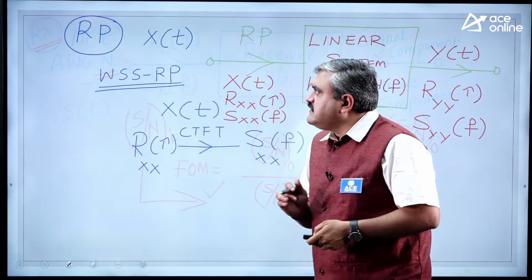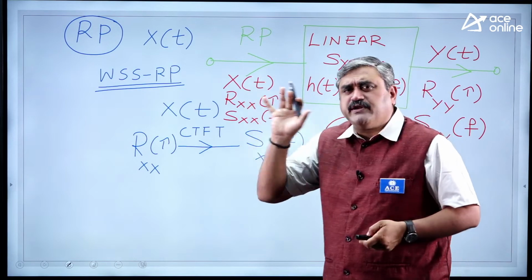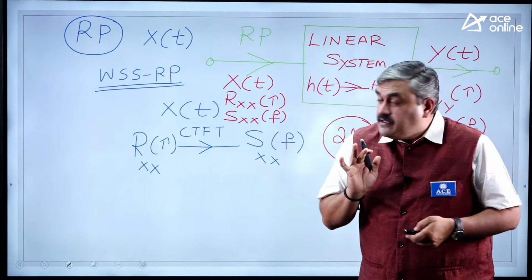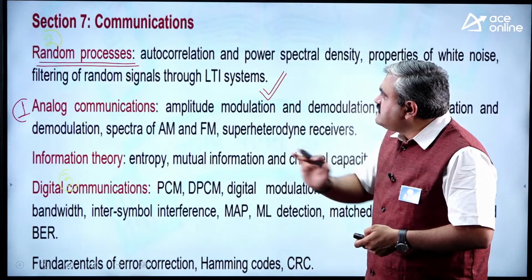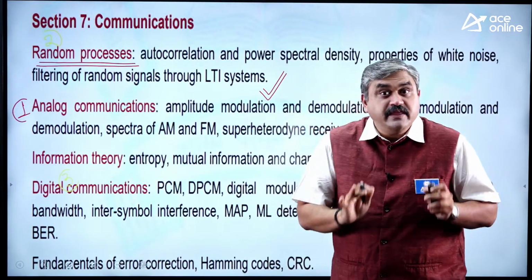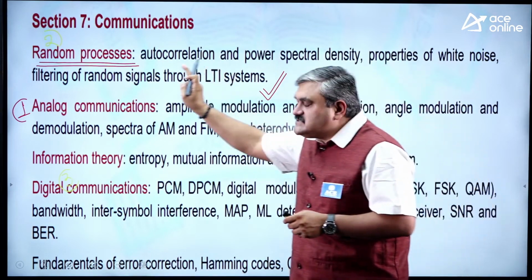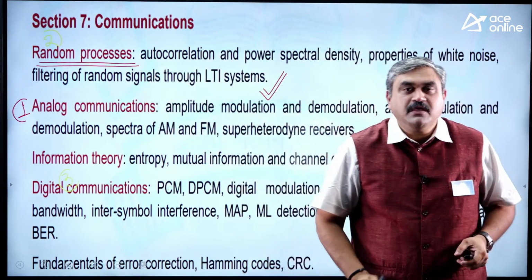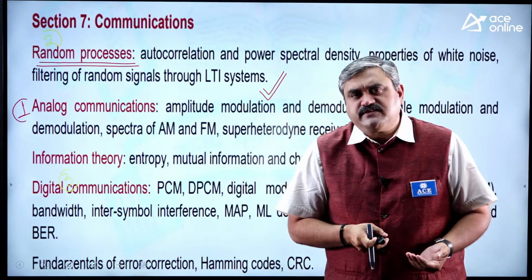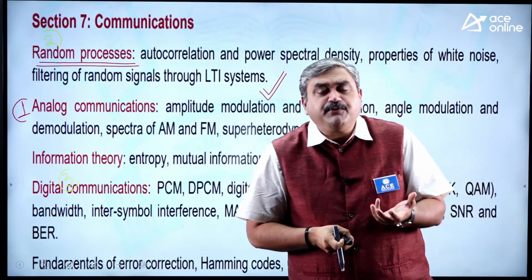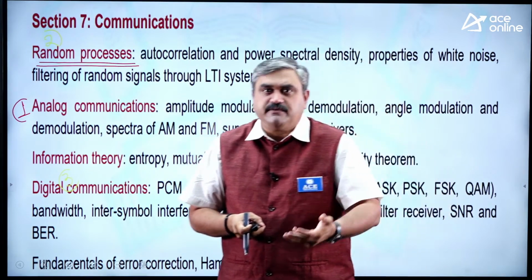So that is the reason this part is the core of your entire communication system. Maybe that is the reason why IITs also have kept this syllabus at the starting point. They did not start with analog communication, they started with random processes. Even in your engineering curriculum, in most of the universities, random variables and random processes is introduced in second year first semester.